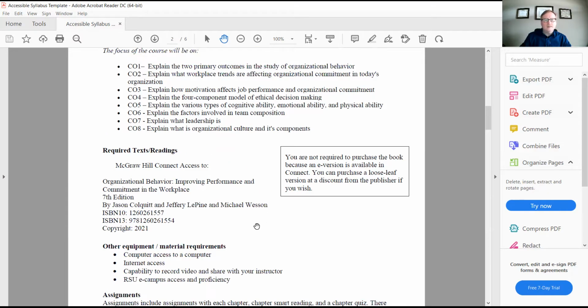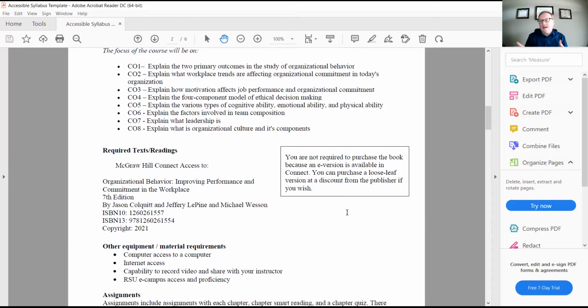Now let's talk about the textbook. It's in Connect, and if you're okay with the online digital format, it's all included. You don't have to purchase it. Now, there are some people who just feel like they have to have a hard copy. I'm going to tell you, you can purchase a hard copy from the publisher. It will be mailed to you. It's a loose-leaf version. It's inexpensive, I think maybe $25, something like that. And you can get that.